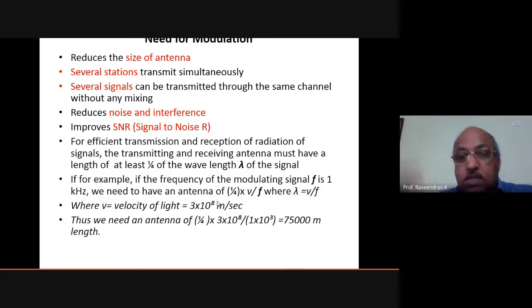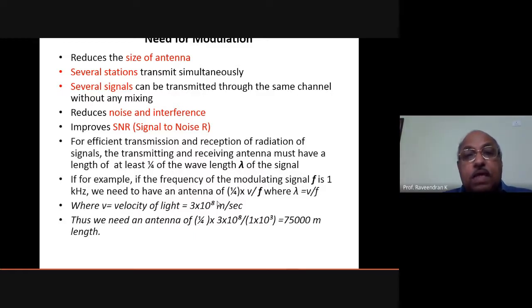In modulation, this 1 kilohertz signal is mixed with a high frequency carrier signal, say some 600 kilohertz carrier signal, so that you can reduce the size of the antenna. If you mix these two signals and apply this equation, you will get some 60 to 70 meters. That is a size which can be realized in practice.